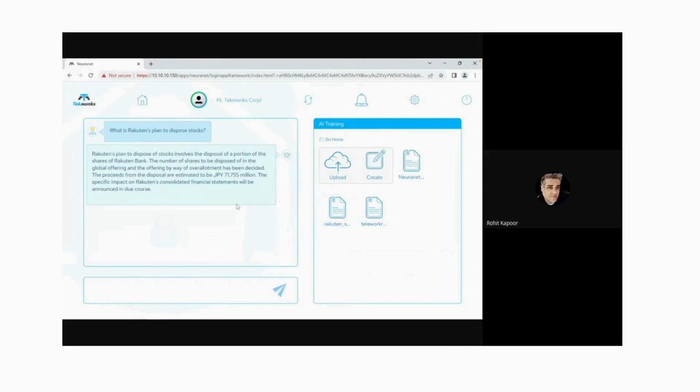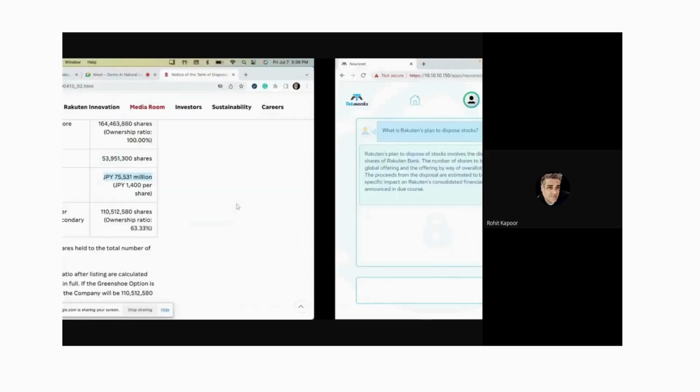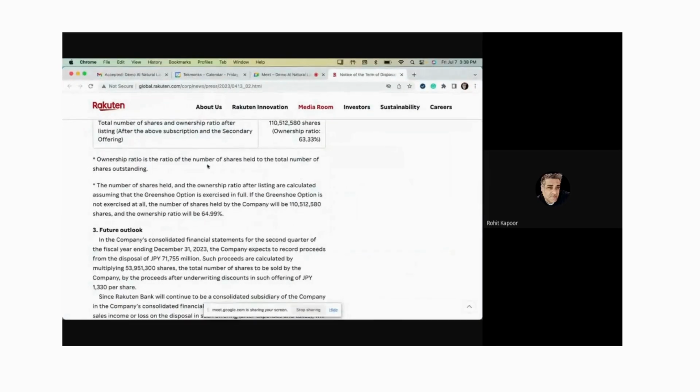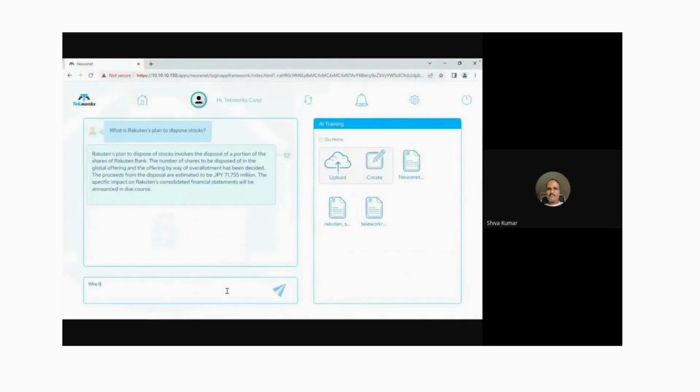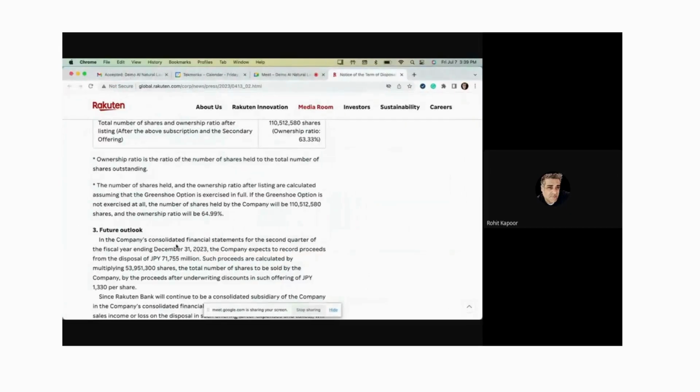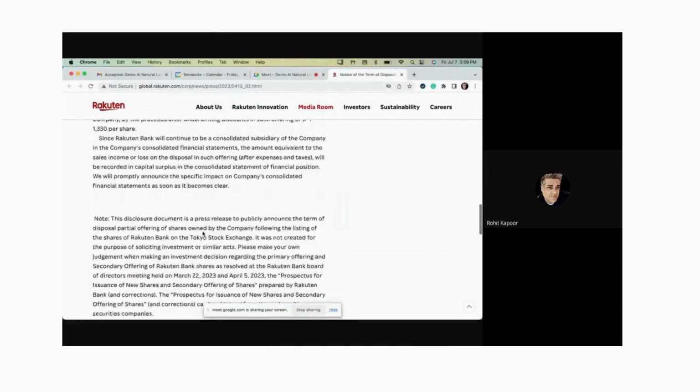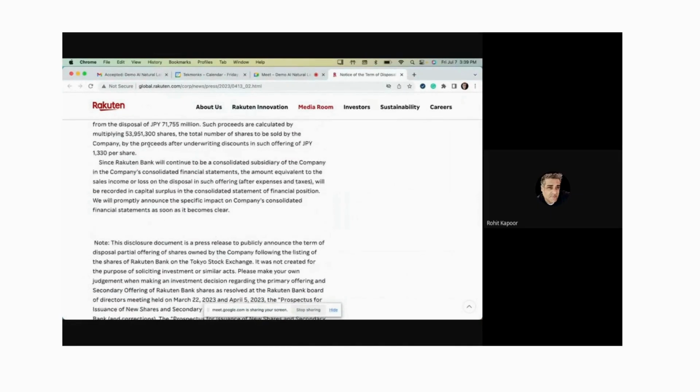And now I can ask it other things also, right? Like I asked it this, and then I can say, what is the ownership ratio? Hopefully it can answer that also. It says ownership ratio is not explicitly mentioned in the provided document. So you'll see it is not actually telling you what the ratio is in this document, right? But I can ask other questions like the total number of shares of the company proceeds after underwriting discounts, etc.